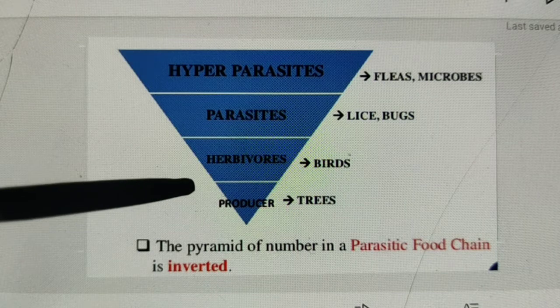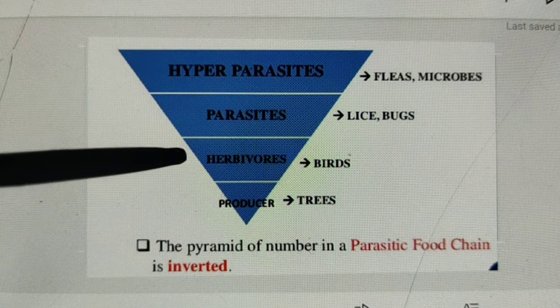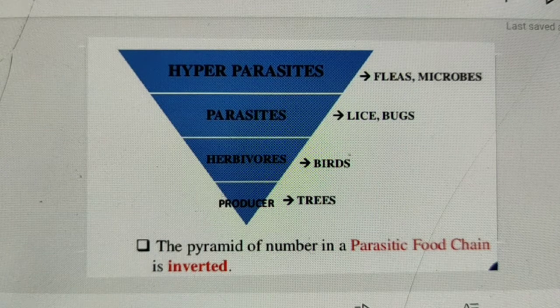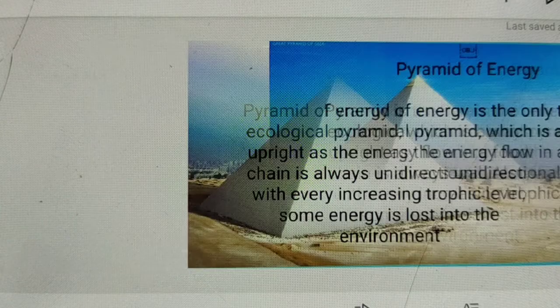Here the number of producers is always less than that of herbivores, parasites and hyperparasites. So it is the opposite of the upright pyramid of numbers.